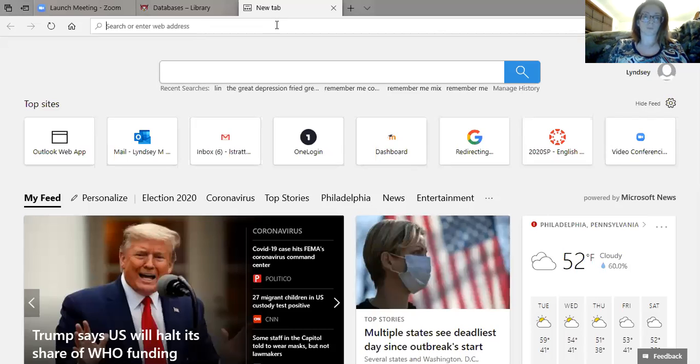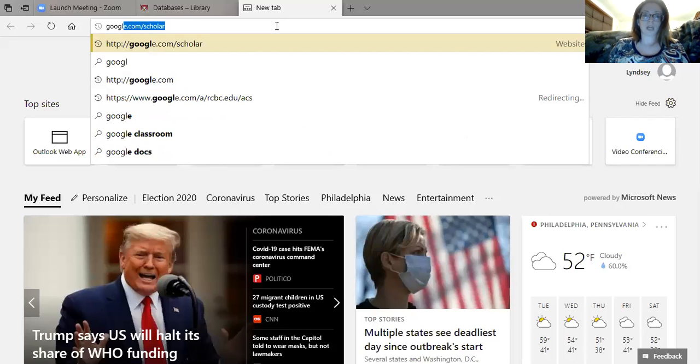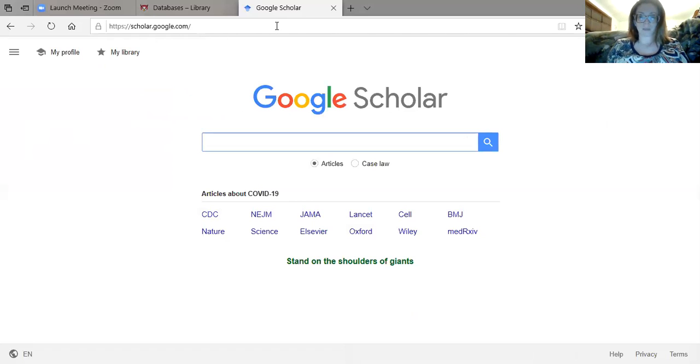Okay, so there's a few things you could do. The first one is google.com/scholar. Google Scholar works like a database, okay? So